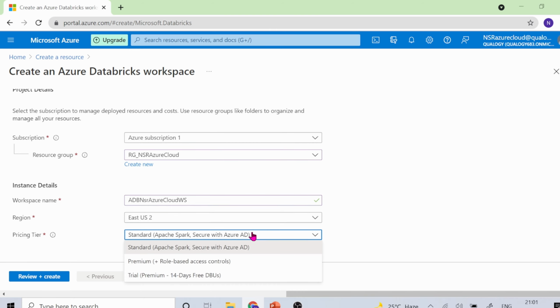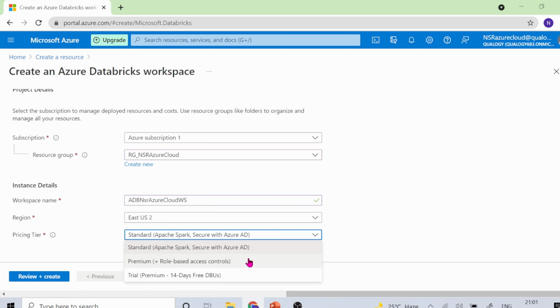For the pricing tier, if you can see here, we have three different categories. One is Standard, the second one is Premium, and the third one is Trial. The Trial will be available for 14 days. This is free for 14 days, which means we'll be getting Databricks units here. DBUs are nothing but Databricks units. We'll be getting free DBUs here, so you can choose this one or anything.